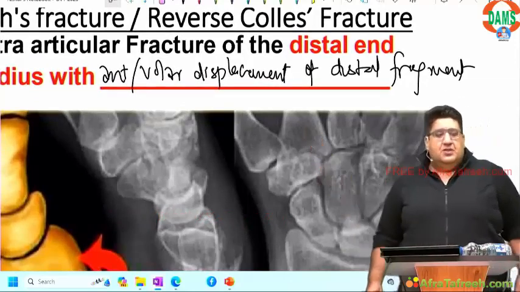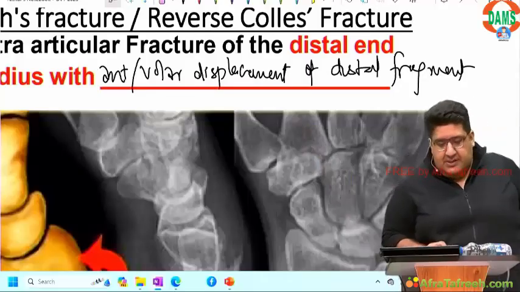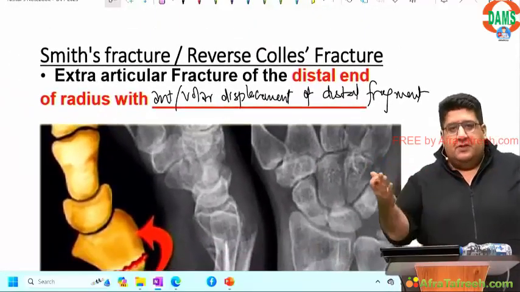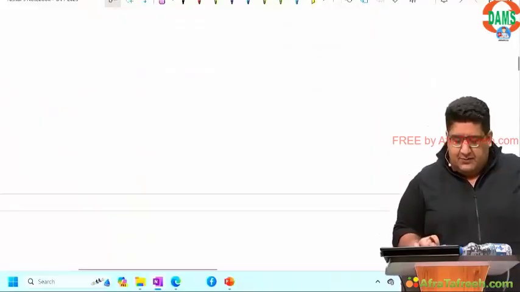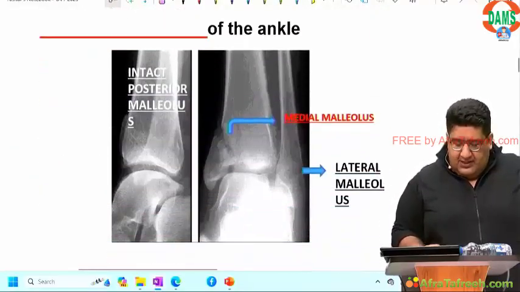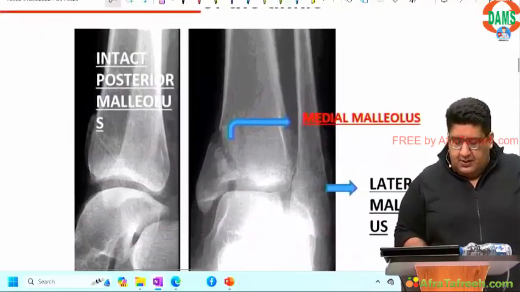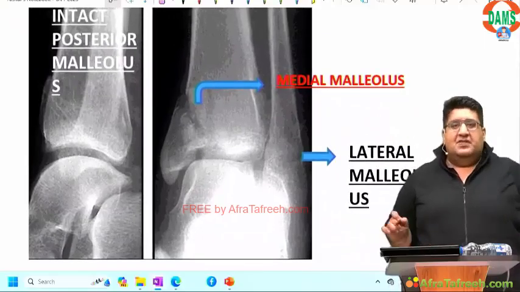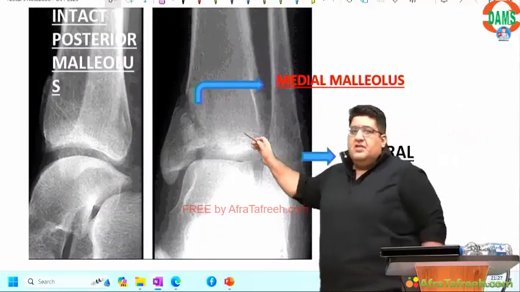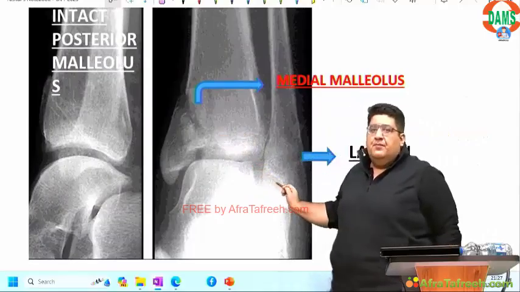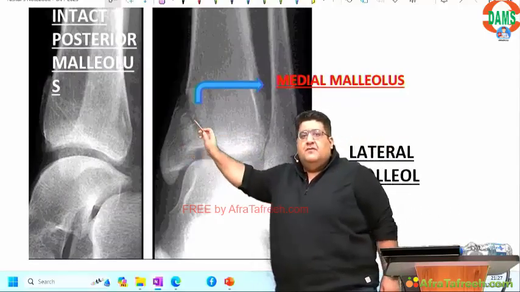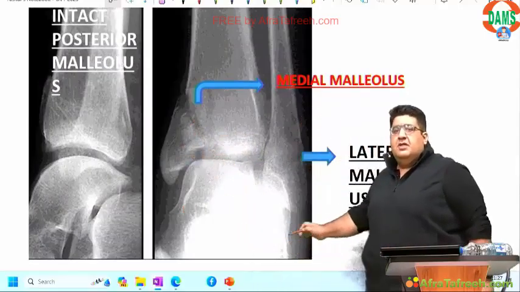Alright, so this is Smith fracture, also called reverse Colles fracture. Moving to the next fracture, which is very simple. It is Pott's fracture. Why do I say that? We can see the tibia, the fibula, a medial malleolus fracture and a lateral malleolus fracture.